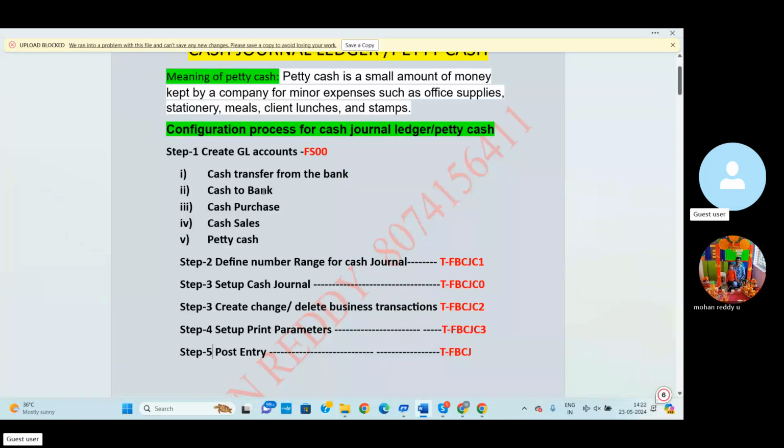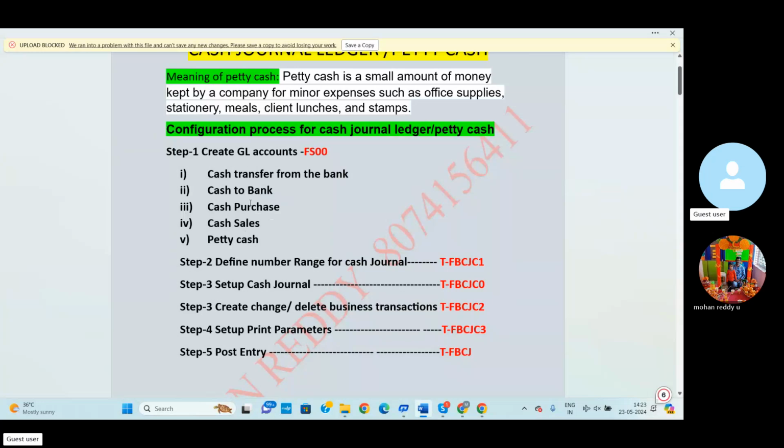Then again, cash deposit to the bank. By month ending, week ending or day ending, we deposit the remaining amount we hold in the form of petty cash. That amount will be returned and deposited to the bank. The bank account we also treat as a current asset. So cash to bank means the remaining petty cash we transfer to the bank. This comes under current assets.